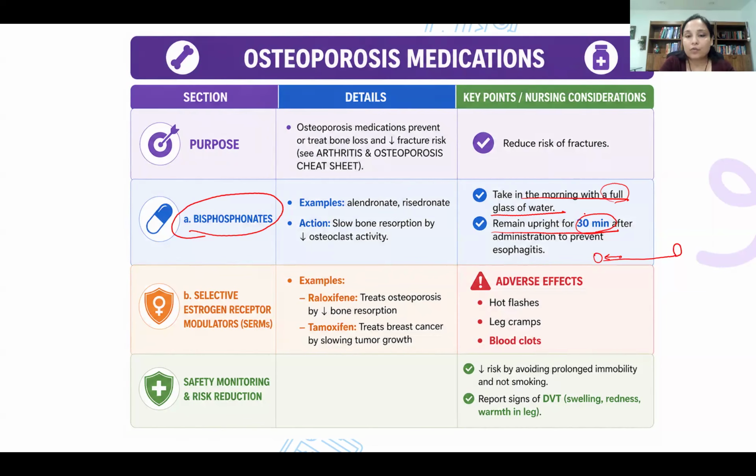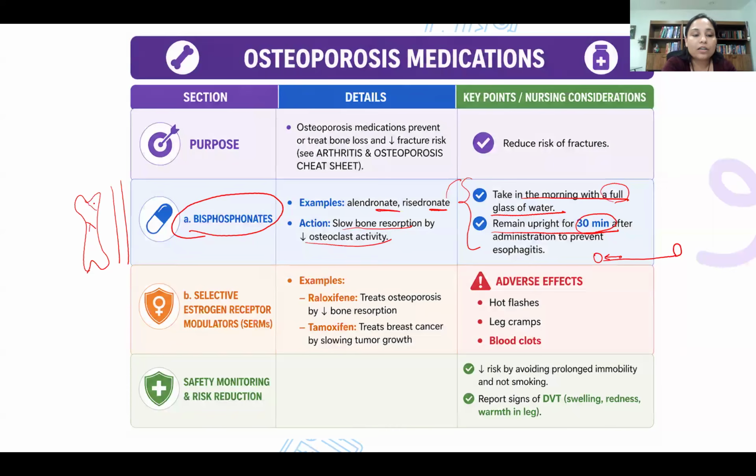Okay. And bisphosphonate, any medication that ends with dronate, that is a bisphosphonate. And you have to give these two pieces of advice to the patient. How it works: it slows down bone resorption by decreasing osteoclast activity. I can also give you a simple example here.